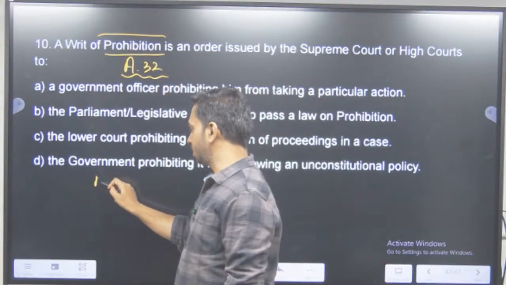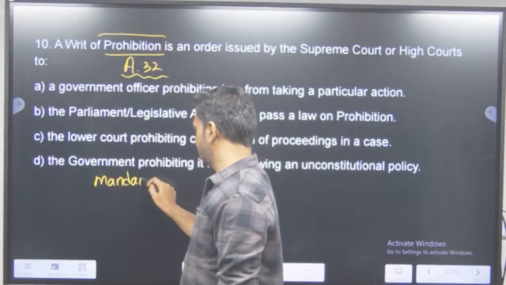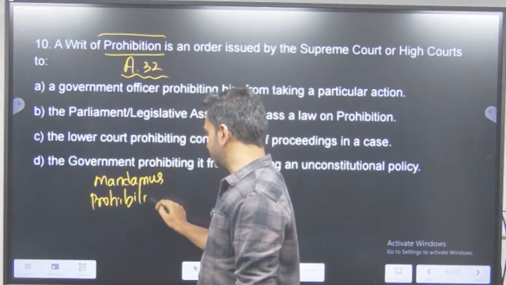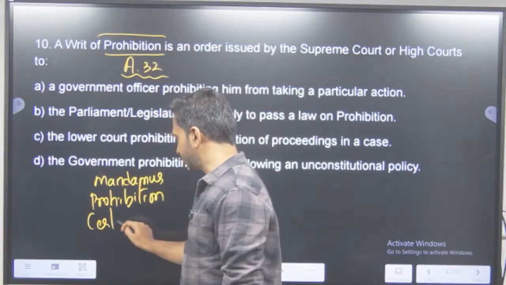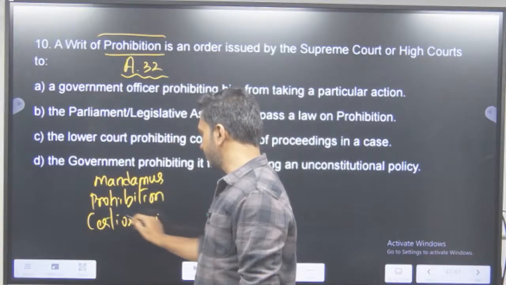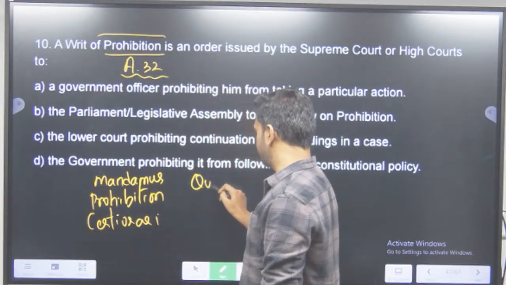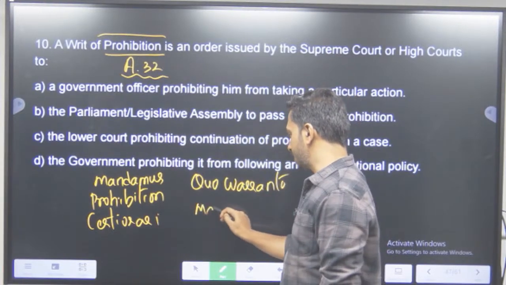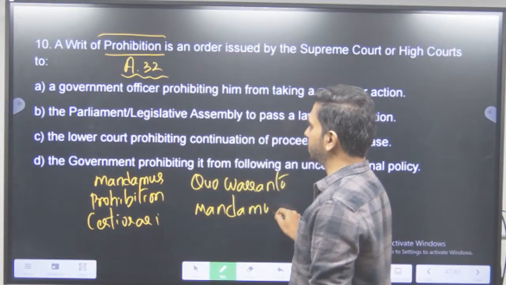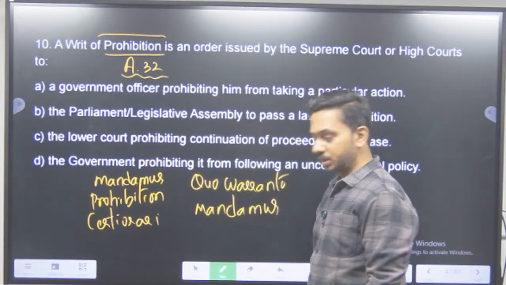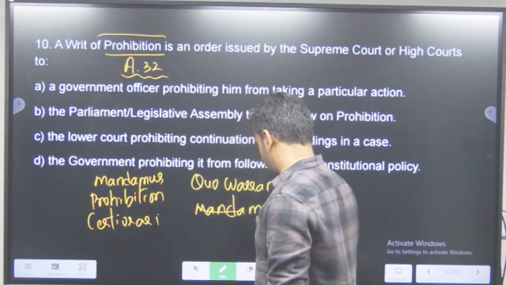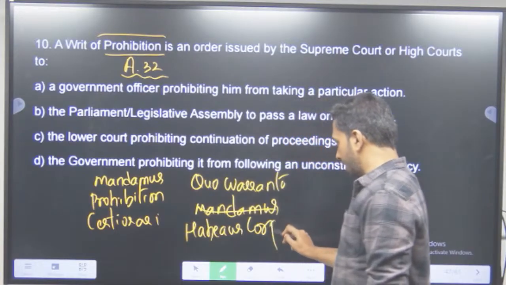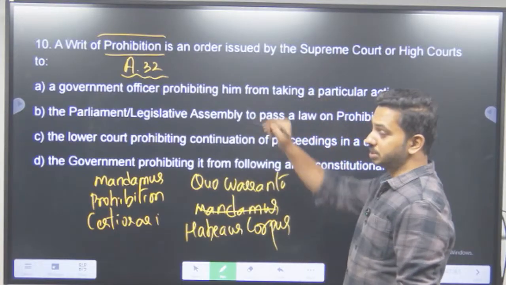So we have the writ of mandamus. We have the writ of prohibition. We have the writ of certiorari. We have the writ of quo warranto. And we have the writ of habeas corpus. अभी किसके बारे में क्वेश्चन है? Prohibition के बारे में क्वेश्चन.